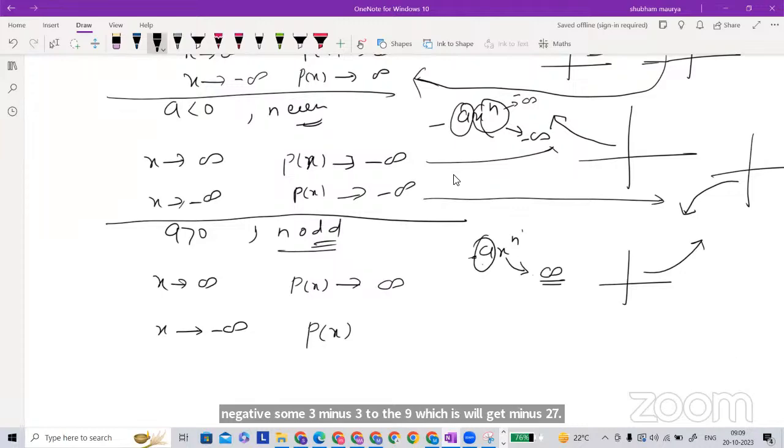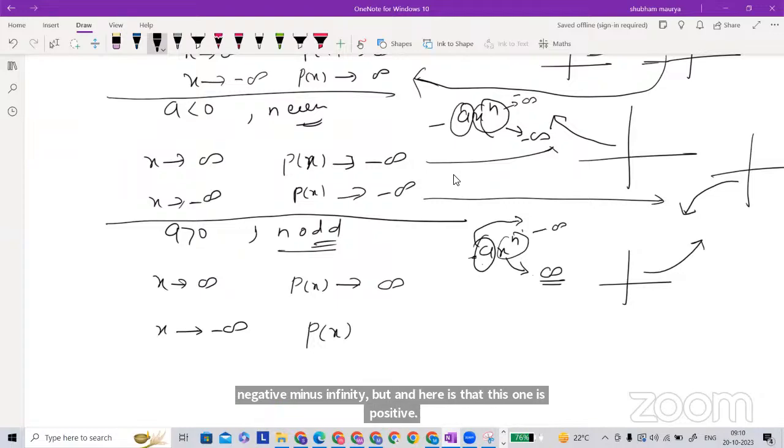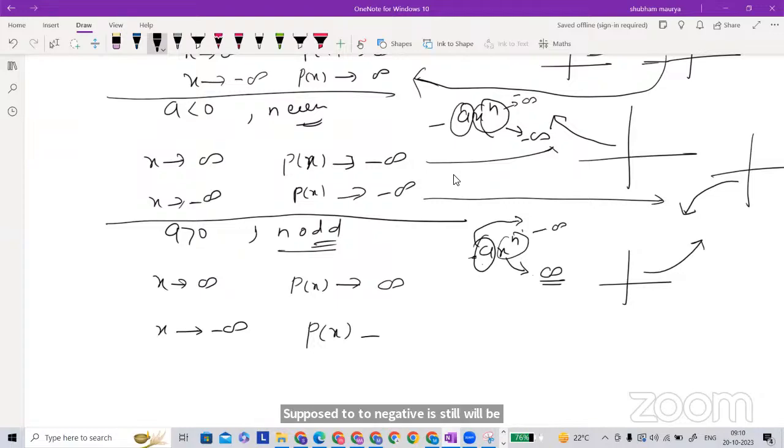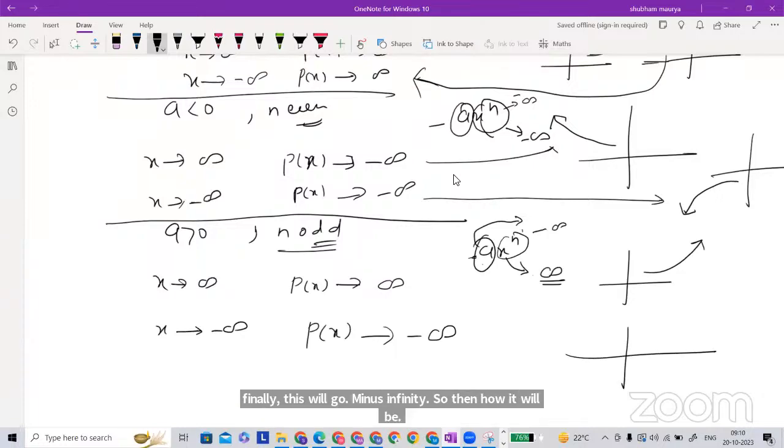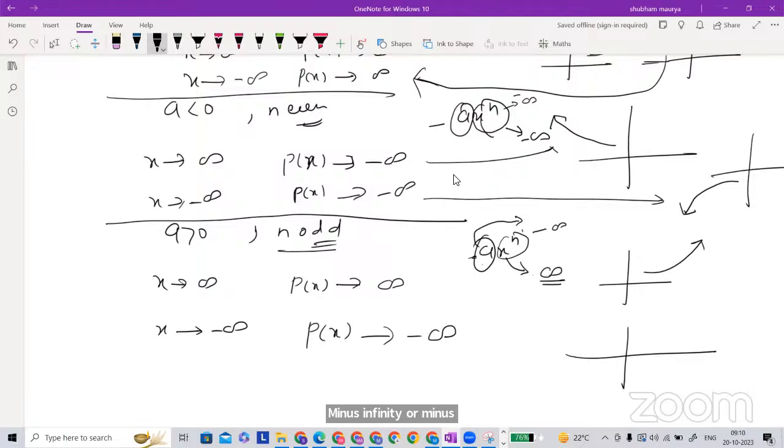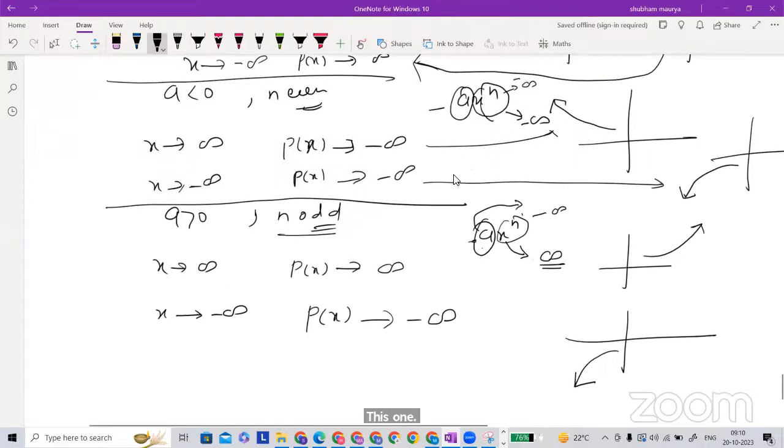So this will go to negative infinity, and here this one is positive. So positive into negative will still be negative. So finally this will go to minus infinity. So then how will it be? Minus infinity, how could it be? This one. Right? Yes, this one will come.